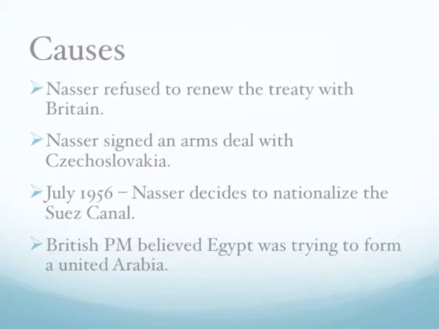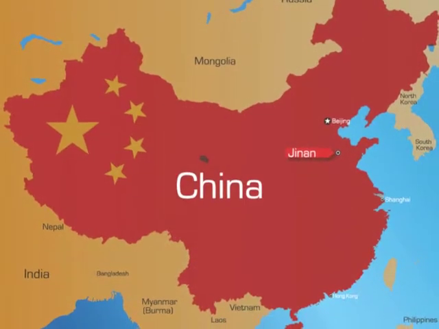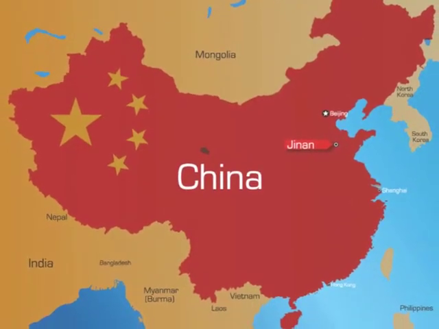One reason that they canceled the promise was because Egypt recognized the People's Republic of China. Conservative Anthony Eden believed that Egypt was on the way to forming a United Arabia under communist influence. This was a threat because this meant Europe's oil supply could be cut at will.